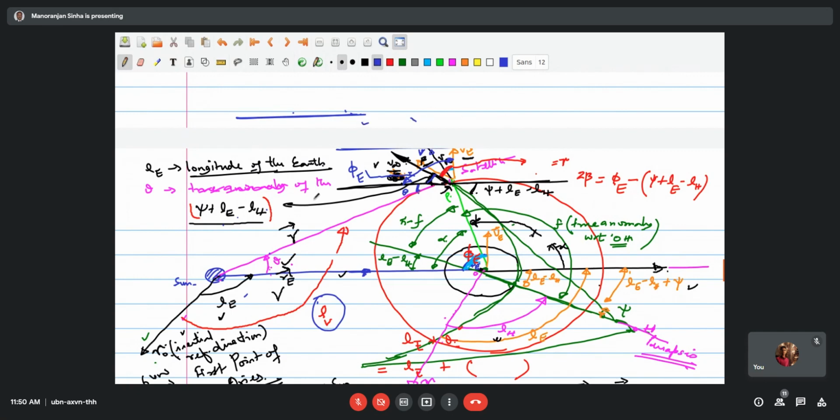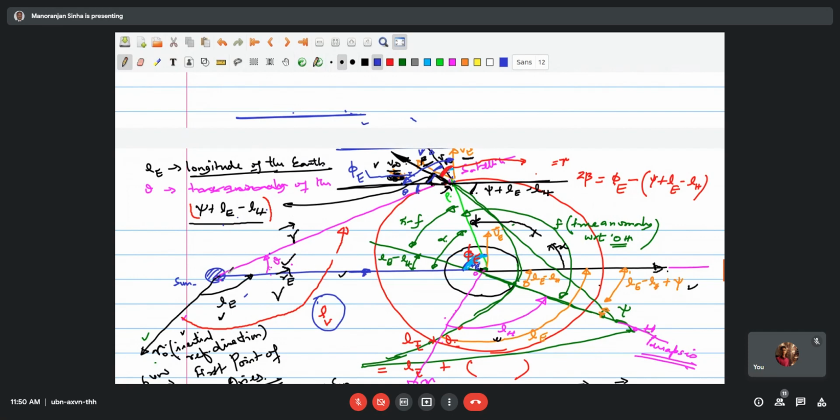So these three are accounted, and then beta. So beta is just the half angle from this place to this place. So how much does it make? This is the velocity direction, or say this is the heliocentric velocity direction, the black line shown here, over which the cursor is moving. So the whole angle becomes, with respect to this line, that you are measuring everything, this angle plus this angle.